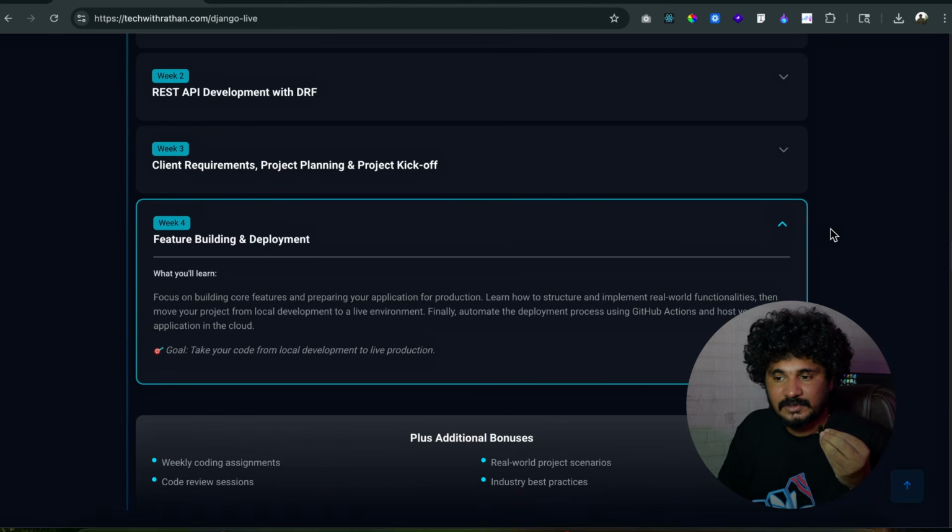Once we are done with the integration, now it's time to deploy it, right? If you don't deploy it on the production server, you can't show it to anyone, right? So that's the reason we are also deploying it. And this is not just a small demo deployment.